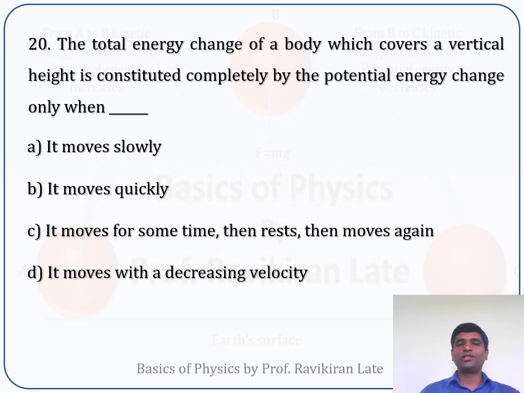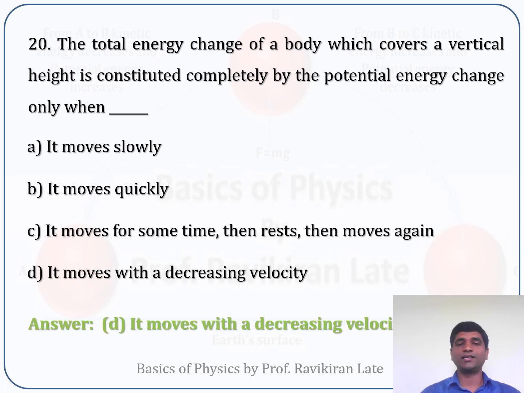Option D, it moves with decreasing velocity. Now see, first of all, we'll again read the question. The total energy change of a body which covers a vertical height. It means your object is moving in a vertically upward direction or downward direction. It is a vertical motion. Is constituted completely by the potential energy change only when.